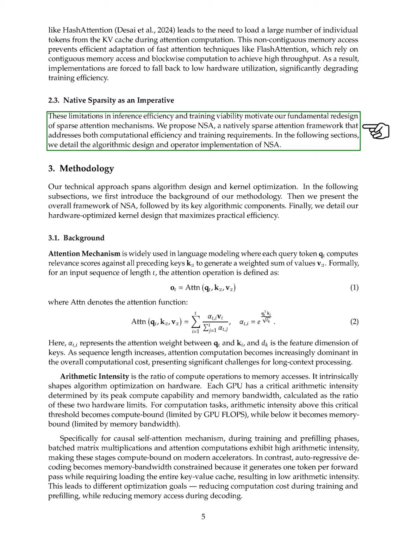Given these limitations, we see a strong need to redesign sparse attention mechanisms. We propose a new framework called Native Sparse Attention (NSA) that aims to improve both computational efficiency and training effectiveness. In the following sections, we will outline the algorithmic design and implementation of NSA. Our methodology includes both algorithm design and kernel optimization. We will first provide background information on our approach, then present the overall NSA framework, followed by its key components, and finally, we will describe our hardware-optimized kernel design for maximum efficiency.